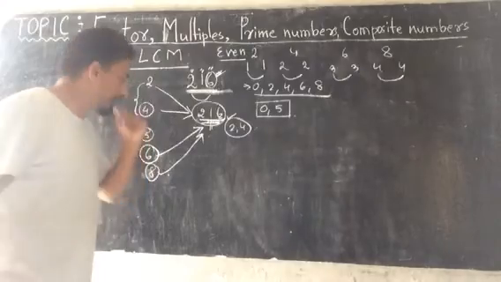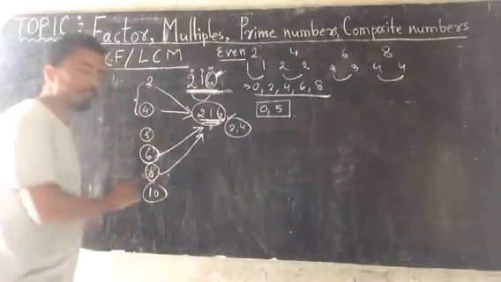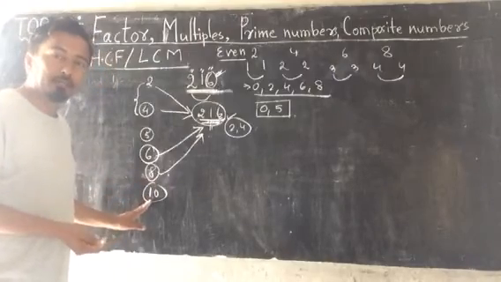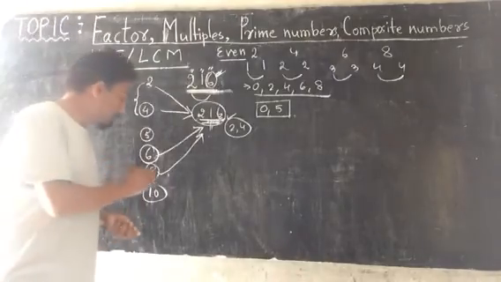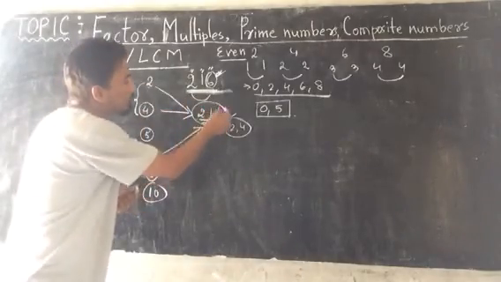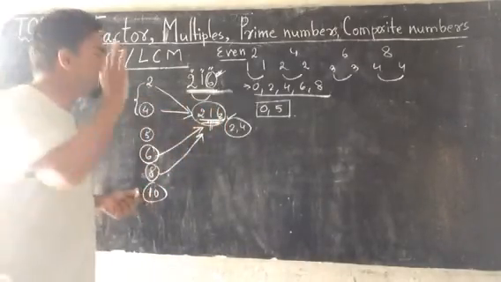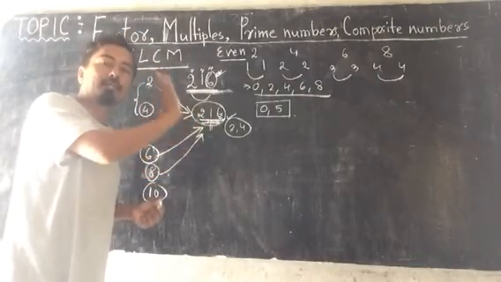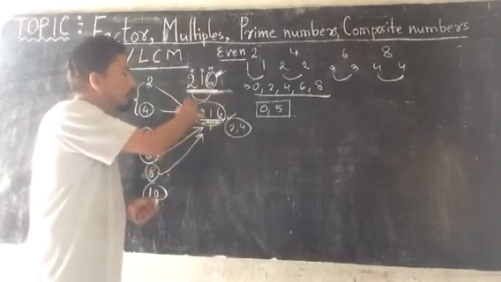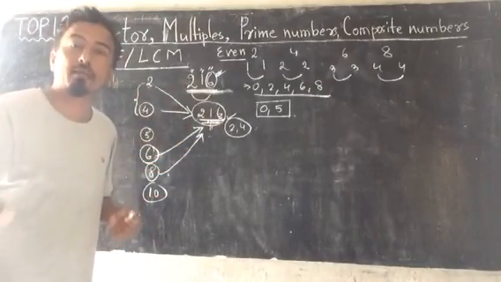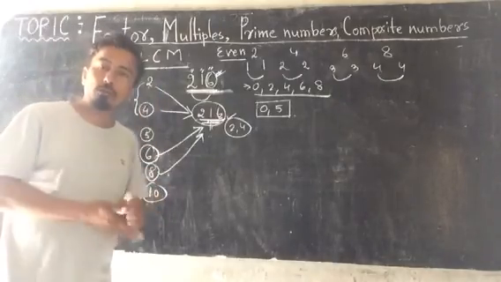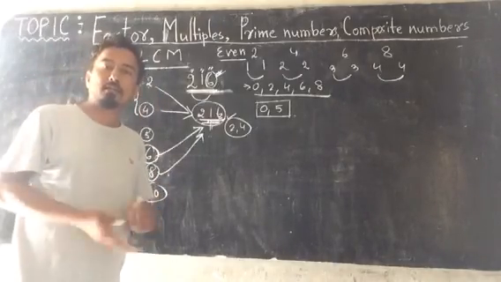Got my point? The next is 10. 7 and 9 I will discuss later on. By 10, you see it. How can you understand the number is divisible by 10? Very simple. You have to see one's digit must be only 0. If one's digit is other than 0, if one's digit is not 0, means the number will not be divisible by 10 completely. Got my point? So this much you have to please note down and try to understand. Okay?